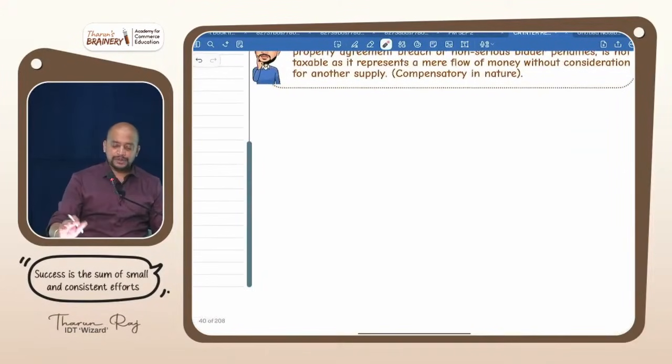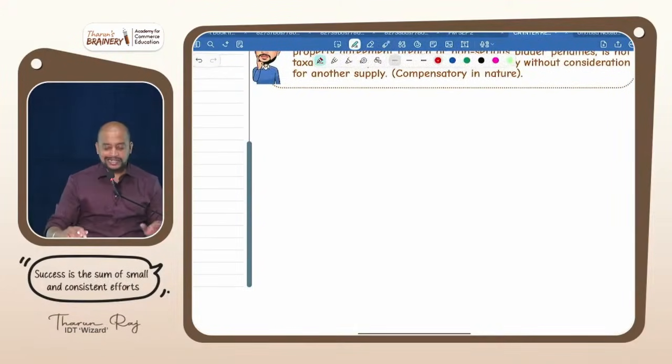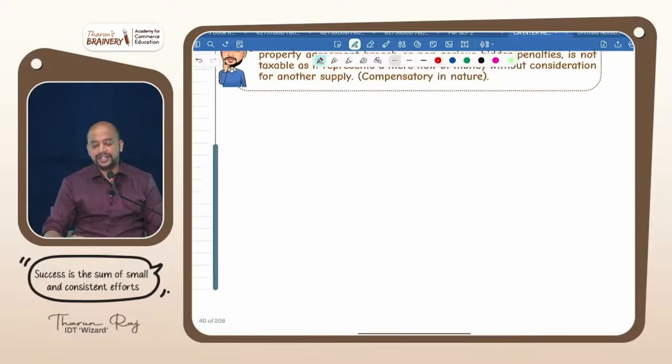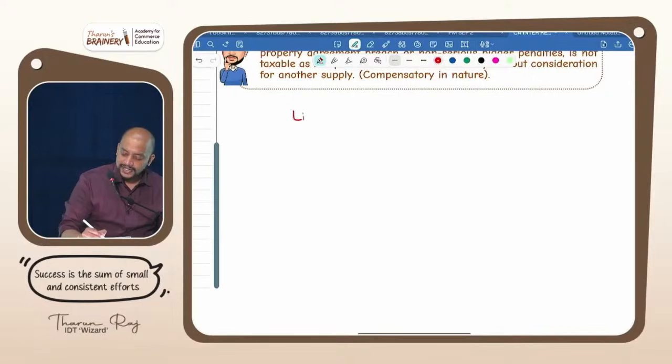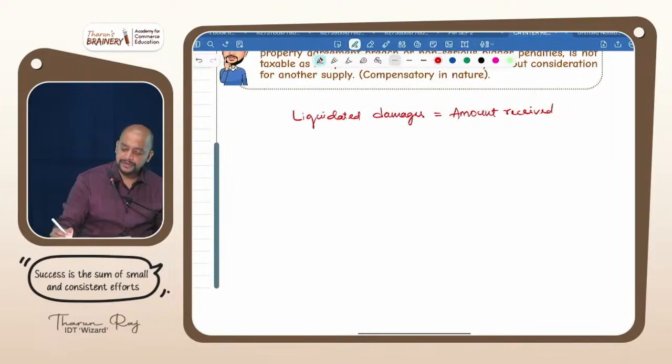So what you need to remember, please write down one chart here on page number 28. First you need to take liquidated damages. What is liquidated damages? Amount received on account of breach of contract.